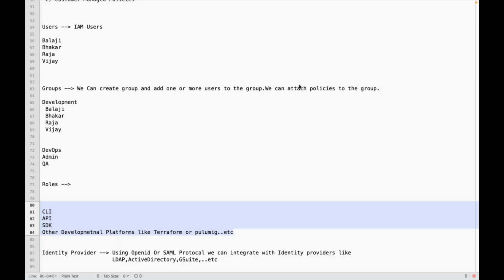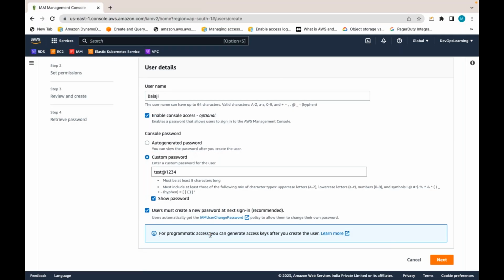There is something called access keys and secret keys. So he needs an access key. He needs a secret key, right? Now recently AWS has changed some concept here. For programmatic access, you can generate access keys only after you create the user. After creating the user, access keys and secret keys can be generated. But for Balaji to generate an access key and secret key for his own user,